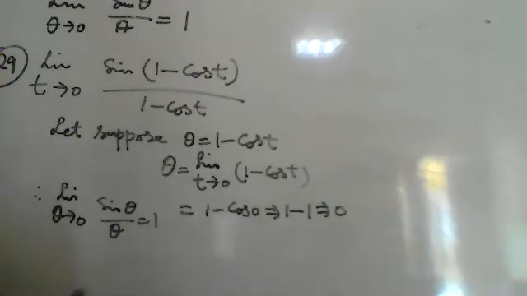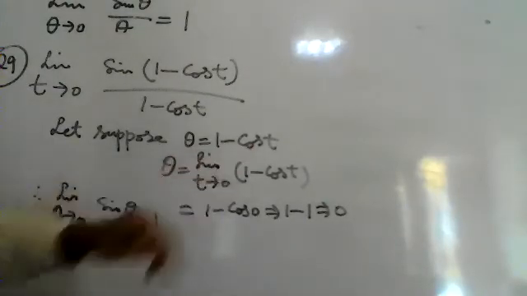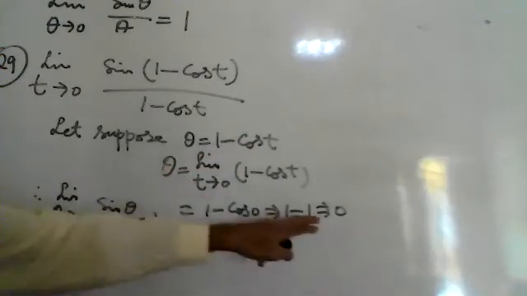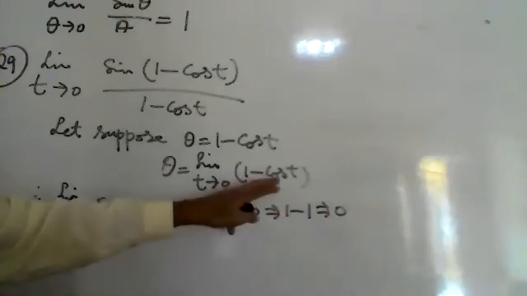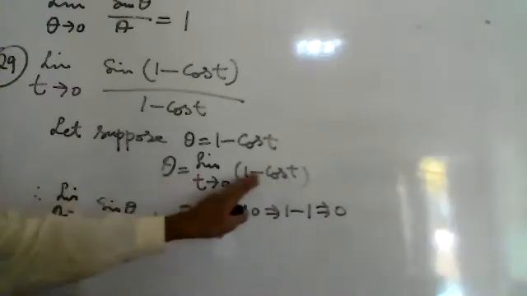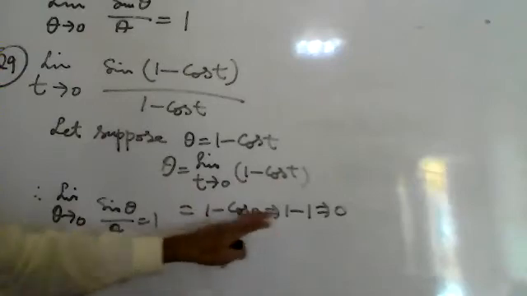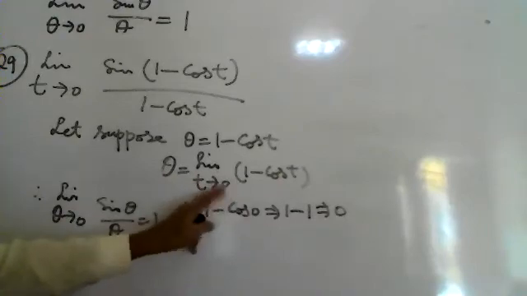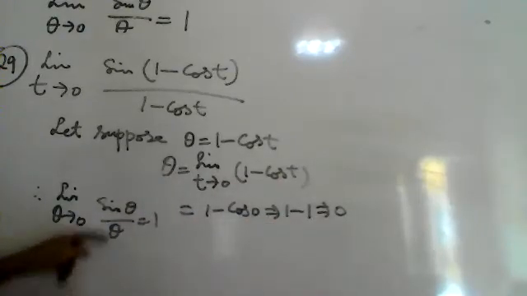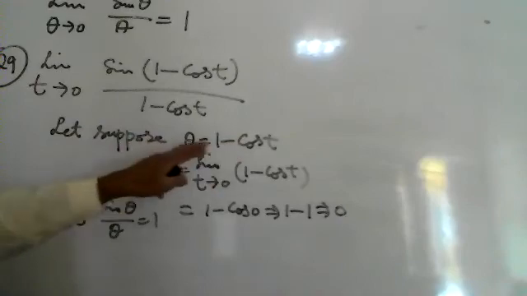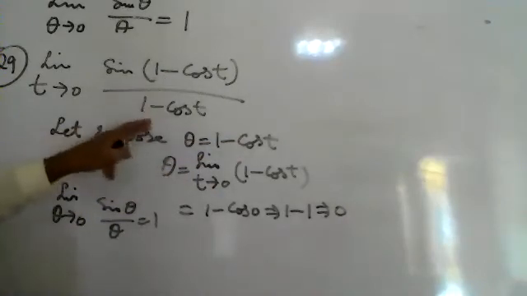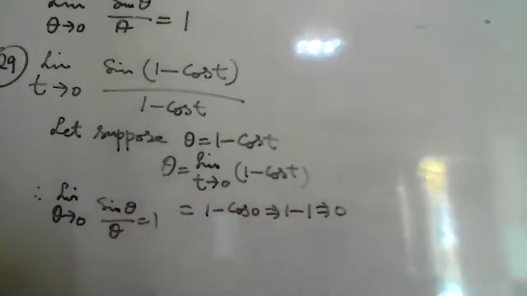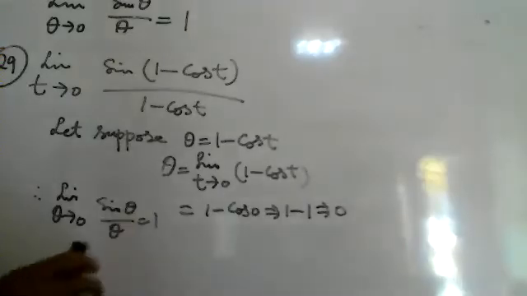So therefore, we'll put the value. We will prove that 1 minus cos t tends to 0. So substitute t equal to 0: 1 minus cos 0 is equal to 1 minus 1, that is 0. So theta equal to 0. When t tends to 0, theta also tends to 0. So we substitute 1 minus cos t replaced by theta. This is theta, and theta tends to 0, we proved. So the limit will be equal to 1.